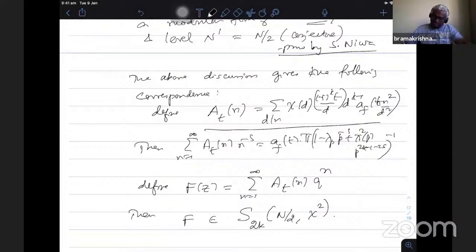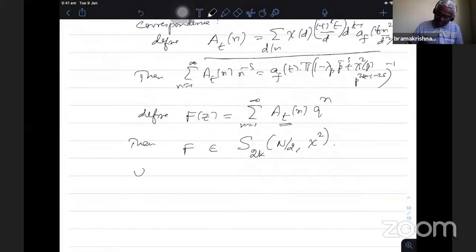for each given t, square free t, I can get a function which depends on your square free t, a modular form of weight 2k and level N/2 and with character χ². Okay, so this is what the relation says, that the S_t, we call the Shimura map, takes S_{k+1/2}(N, χ) to S_{2k}(N/2, χ²).